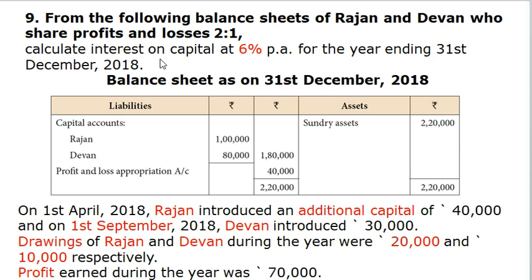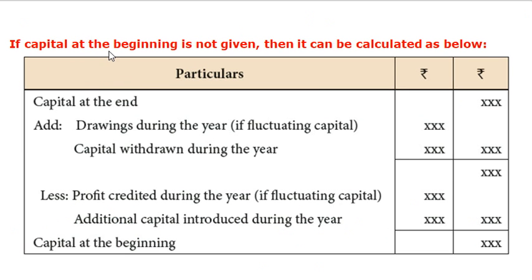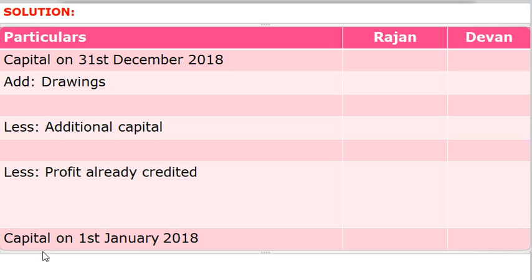Remember that interest on capital should always be calculated with the opening balance of capital accounts. But here they had given the closing balance of Rajan and Devan, and the amount is rupees 1,80,000. If capital at the beginning is not given, then it can be calculated as below. With the amount of closing balance, we have to add drawings, less profit and additional capital, which will give you the opening balance of capital accounts. This is the format for finding opening balance of capital accounts.